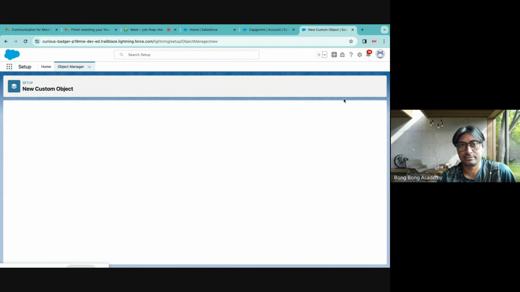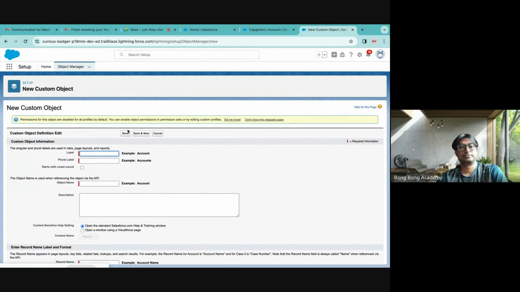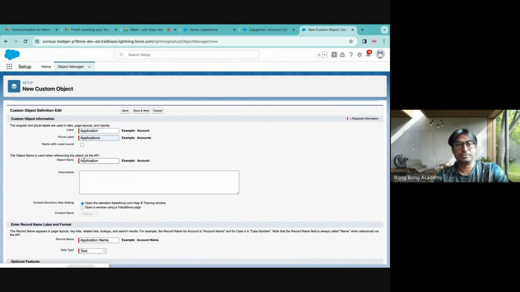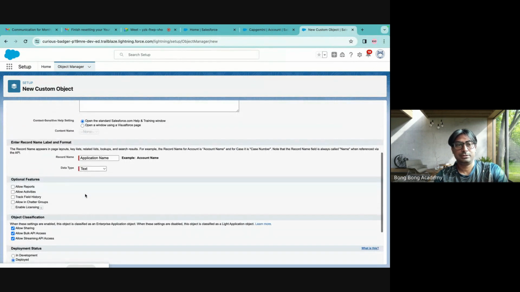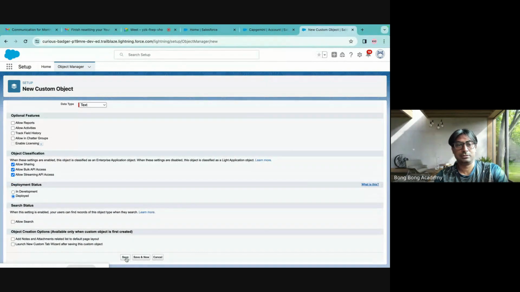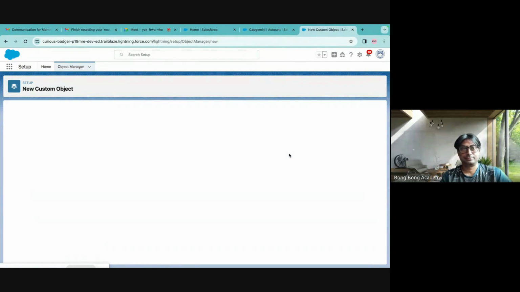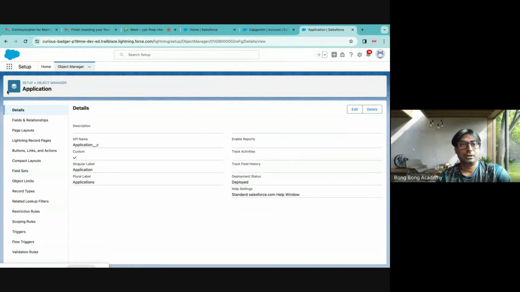Here I have the custom object. I will say Application is my custom object. Applications is the plural form. The object name is Application. This is the API name which I will use, right? And that is all. Save. You see, here it ends with underscore c. If you see this kind of API name, then it is a custom object.